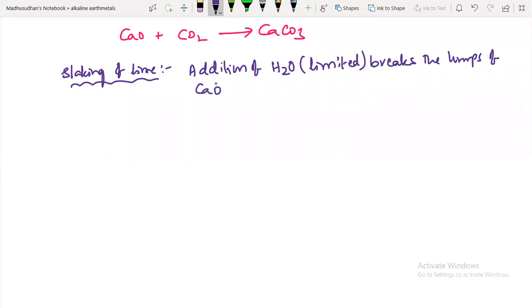That is called slaking of lime. Suppose you have a big particle of calcium oxide and you add water to this, it will convert into small particles. That is called slaking of lime. By the addition of water, it happens. This is also calcium oxide. Both of them are calcium oxides, but big lumps of calcium oxide break into smaller ones. That is called slaking of lime.